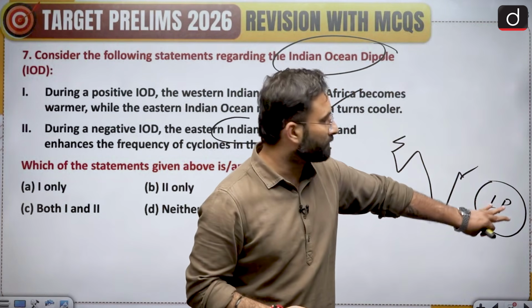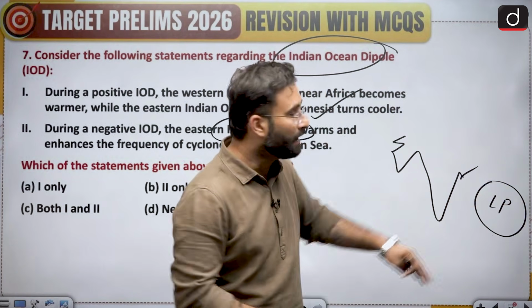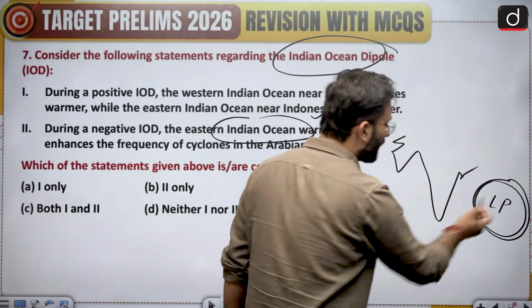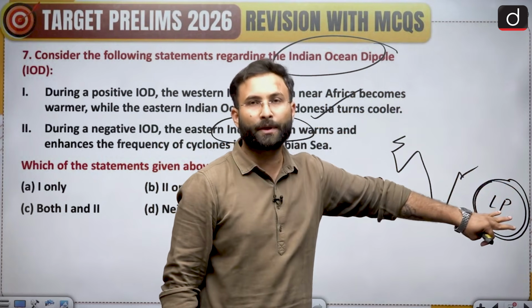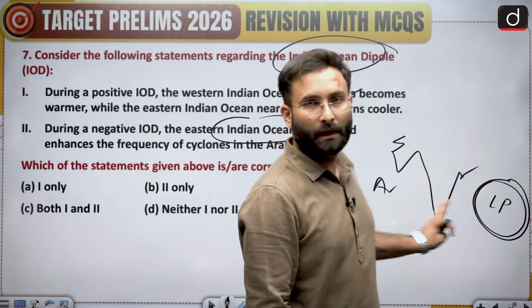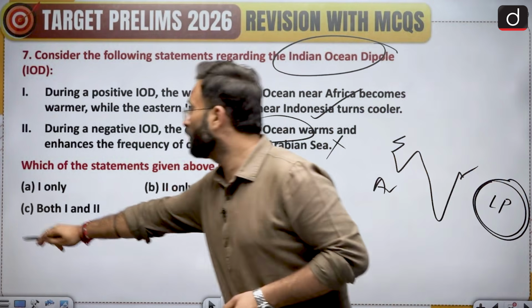So obviously the circulation, or the activities, rainfall, etc., will be higher in this particular region and not in the Arabian Sea. This will be more in the area of the Bay of Bengal, but not in the Arabian Sea. So this statement becomes incorrect. Okay, option A would be your right answer.